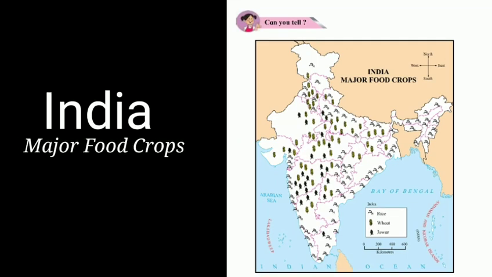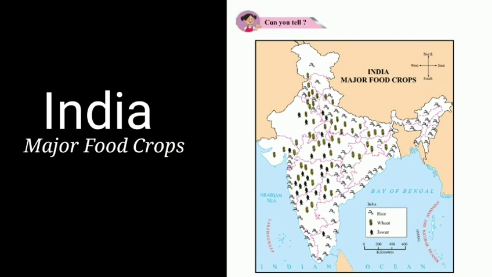Now see students, coming to page number 37. There is a map given here of major food crops of India. You have to study the map given and observe the distribution of food crops in the country. You have to study how the distribution of crops varies in different regions. So here are some questions. We will answer them by observing the map. One index is also given in the map showing rice, wheat and jowar.